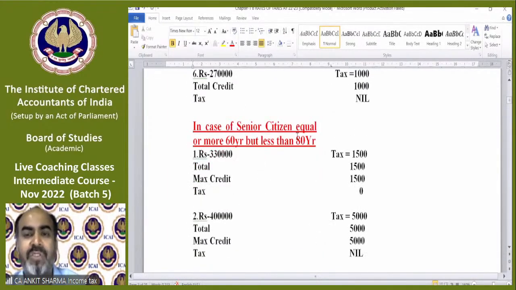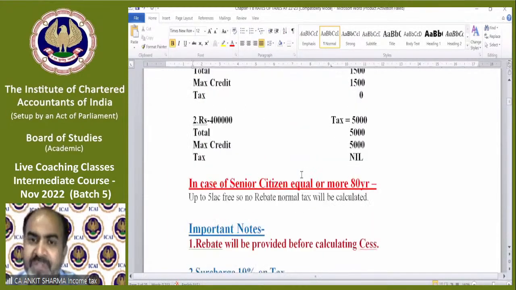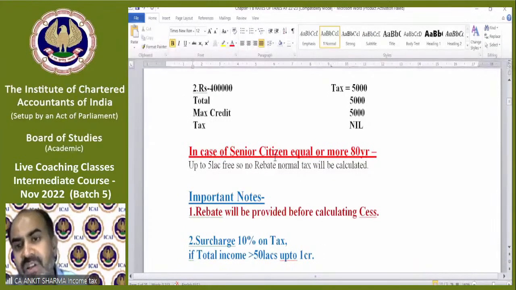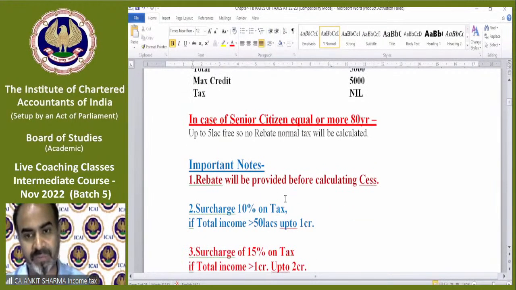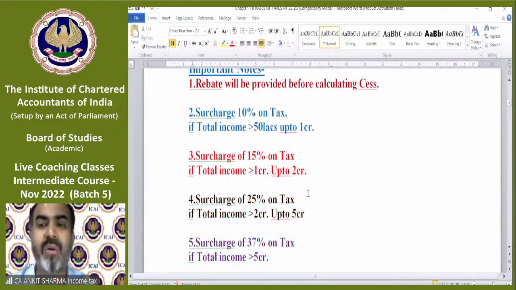This is an example for a senior citizen. You should try yourself. It's very easy. Senior citizens and super senior citizens cannot avail rebate. Why? Because their income is already exempted up to 5 lakh rupees. And if income exceeds 5 lakh, there is no rebate provision applicable. Important note: rebate will be provided before calculating cess.